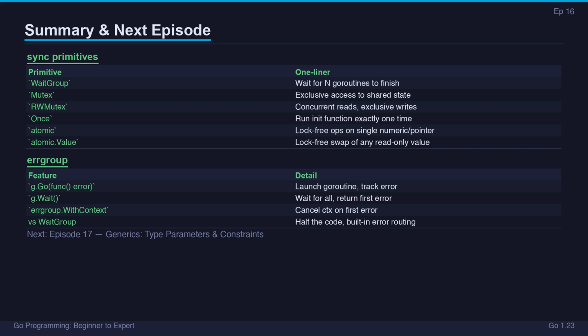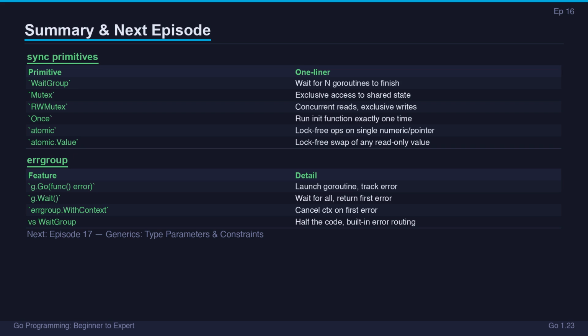WaitGroup waits for goroutines: add before go, done with defer, pass by pointer. Mutex protects critical sections: always defer unlock, detect races with go race. RWMutex allows concurrent readers when writes are rare. Once runs initialization exactly once regardless of goroutine count. Atomic provides lock-free operations for single variables and hot swap for values. RWMutex is WaitGroup plus error handling plus context cancellation.